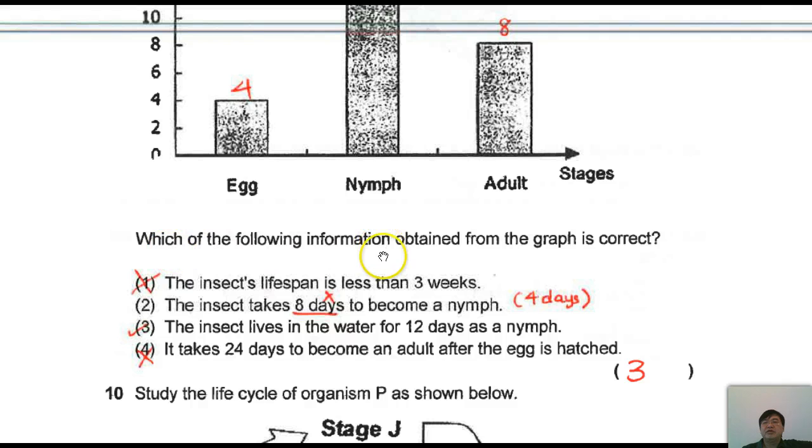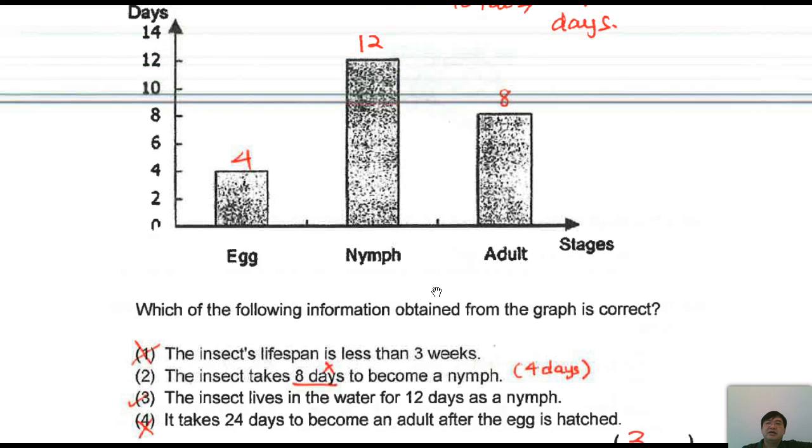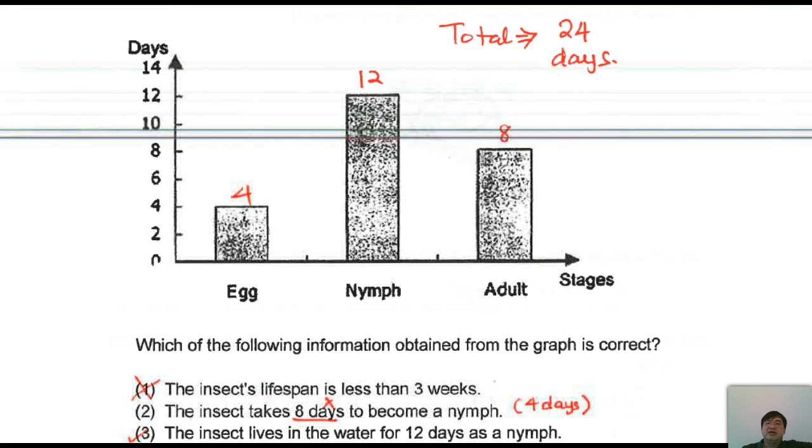Which of the following information obtained from the graph is correct? The insect lifespan is less than 3 weeks. Let us see how many days and weeks there are. Total there are 24 days. Less than 3 weeks means less than 21. So it is not true, right? This whole cycle is not less than 21. It is exactly 24 days. It means it is more than 21 days. Number 1 here is wrong.